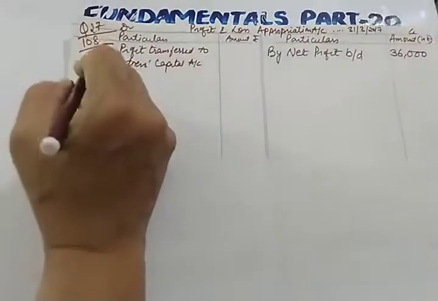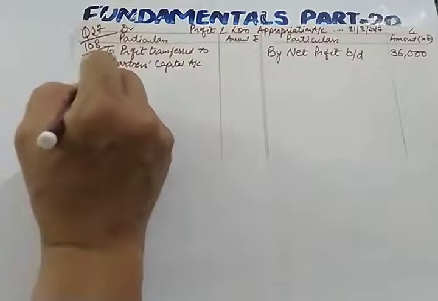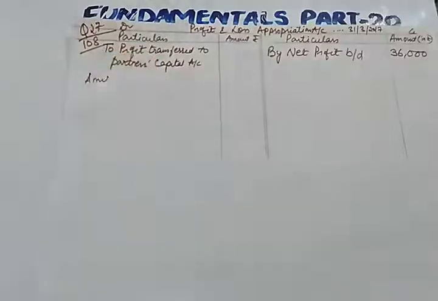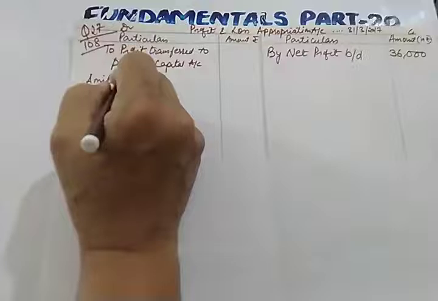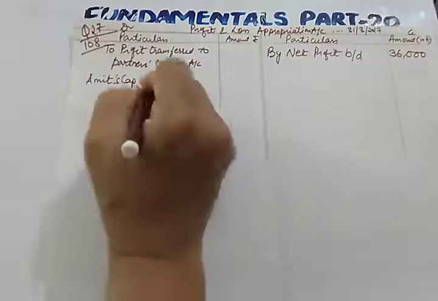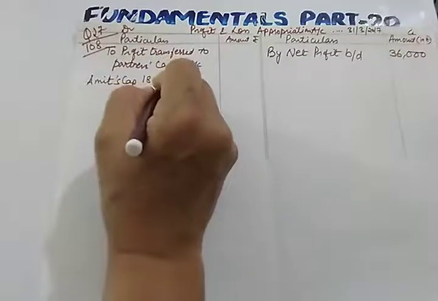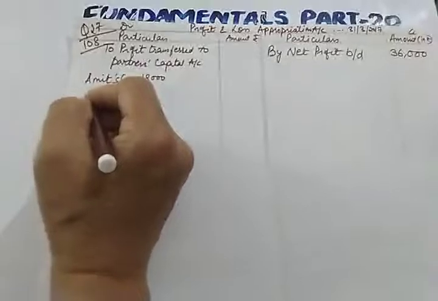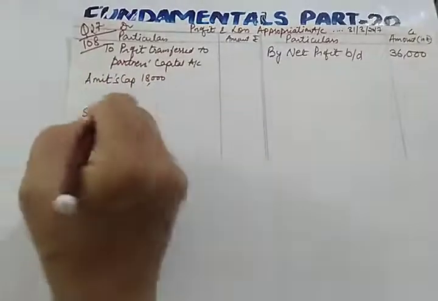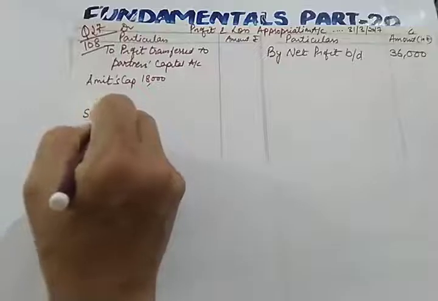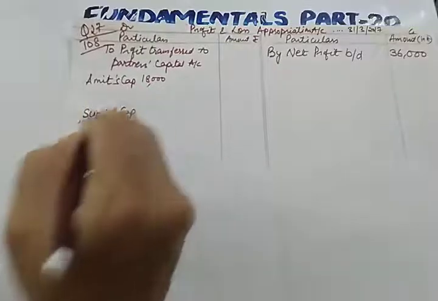So first of all, we'll divide the profit. What is the ratio? The ratio is 3:2:1. So let us divide profit among three partners. Amit's capital: Amit will get 18,000. Likewise, the second partner is Sumit. So leave a gap here because they are going to give a guarantee. Sumit's capital: how much will Sumit get?